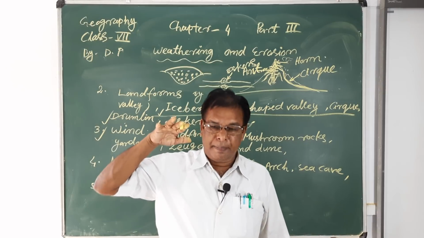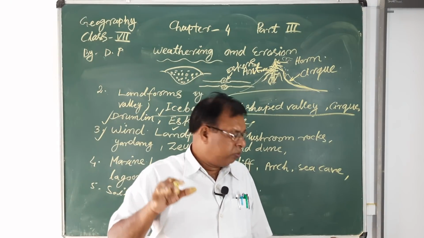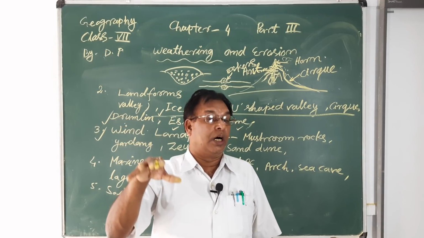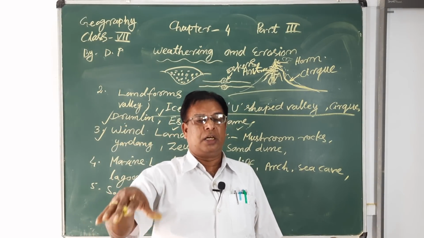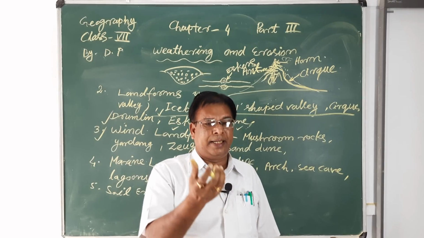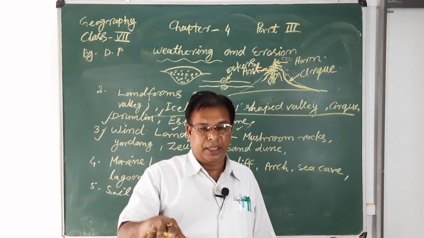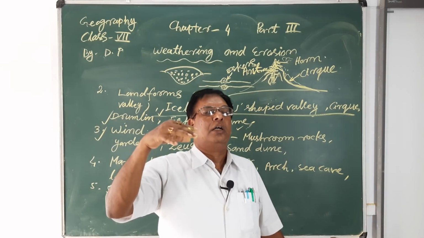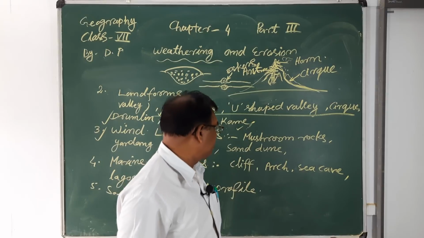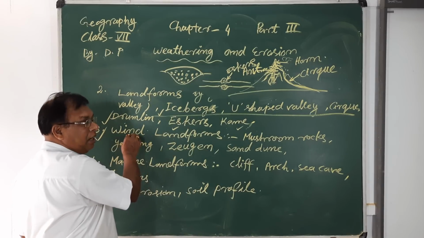When the winds blow continuously and horizontally under pressure, the upper layer of the rocks or the earth is pressurized by sand and different tools and materials, and is eroded and converted into different shapes, structures and sizes of landforms, known as the erosional landforms by the winds.